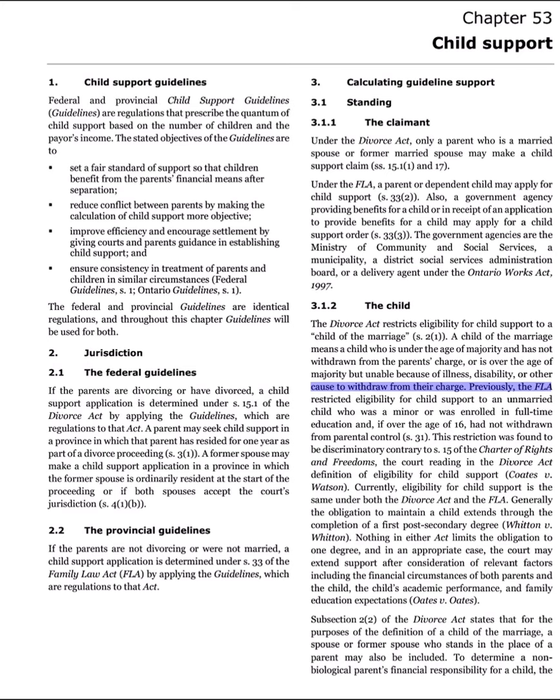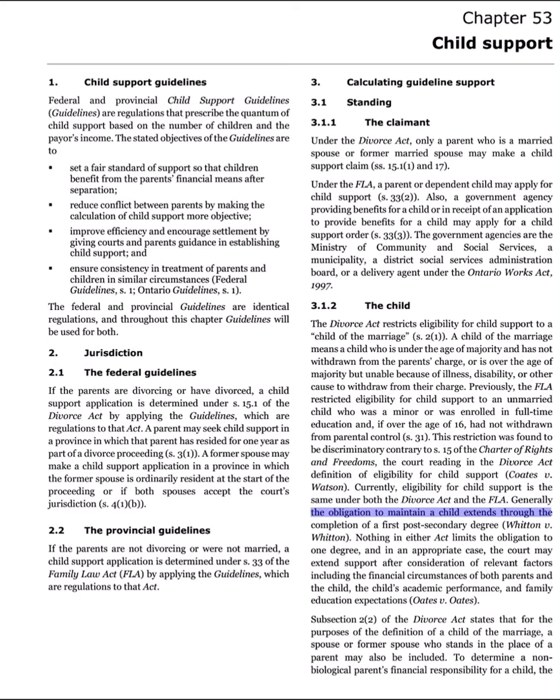Previously, the FLA restricted eligibility for child support to an unmarried child who was a minor or was enrolled in full-time education and, if over the age of 16, had not withdrawn from parental control. S31. This restriction was found to be discriminatory contrary to S15 of the Charter of Rights and Freedoms, the court reading in the Divorce Act definition of eligibility for child support. Coates v. Watson. Currently, eligibility for child support is the same under both the Divorce Act and the FLA.